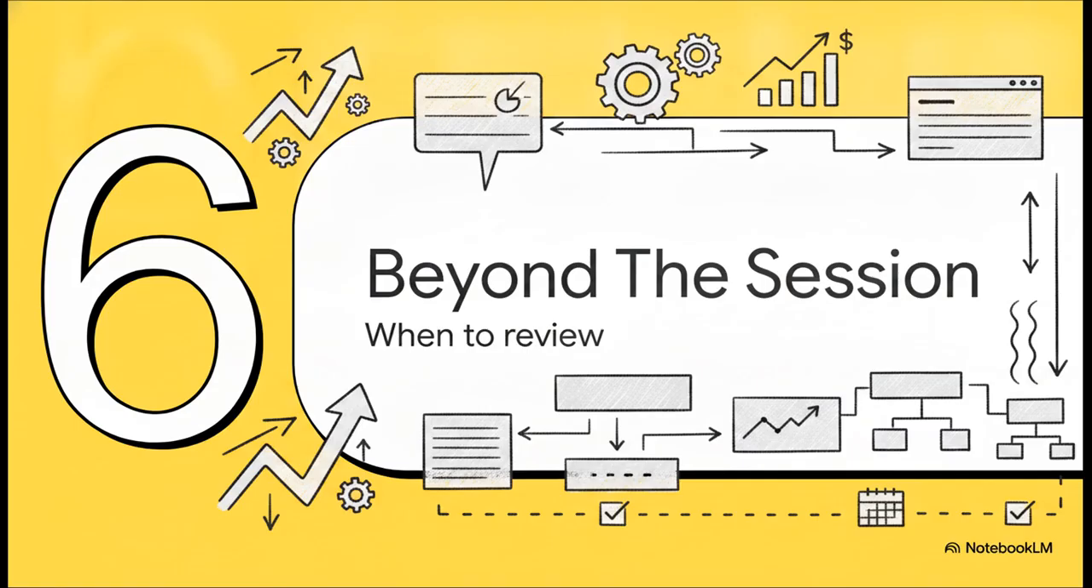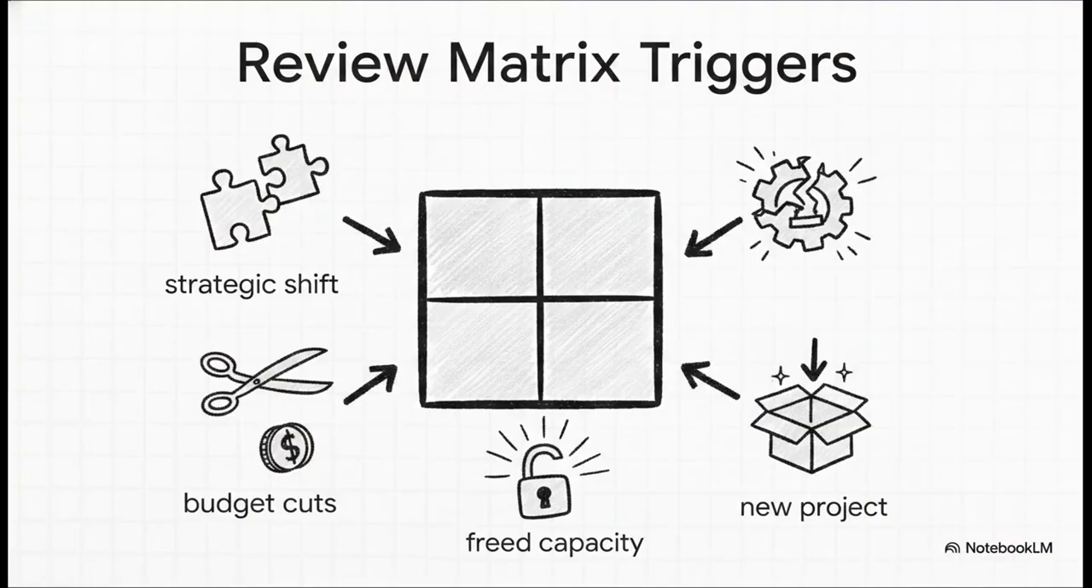Let's wrap up with number 6, beyond the first session. You really have to treat this matrix as a living document. You want to call an out-of-cycle review whenever one of these 5 major triggers occurs. A major strategic shift like an acquisition, a failed or stalled initiative that alters your capacity, significant budget changes, a massive new high-priority project dropping onto your plate, or, conversely, a successfully completed initiative that suddenly frees up team capacity to pull forward new work.